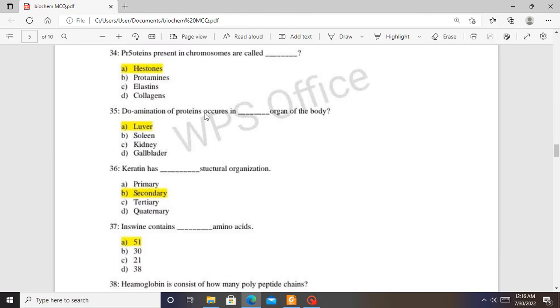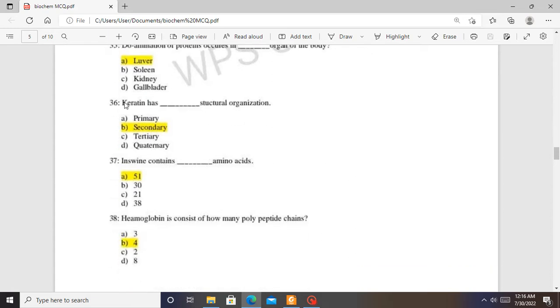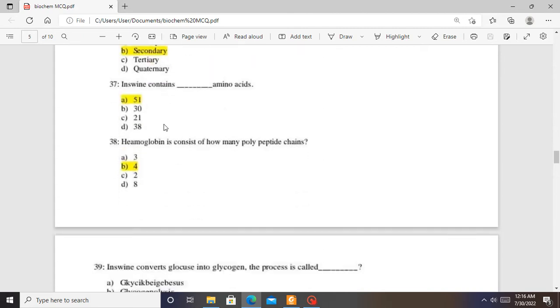Deamination of proteins occurs in the liver. So the answer is A. Keratin has secondary structural organization. The answer for 36 is B. 37.